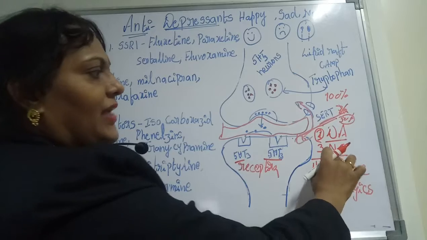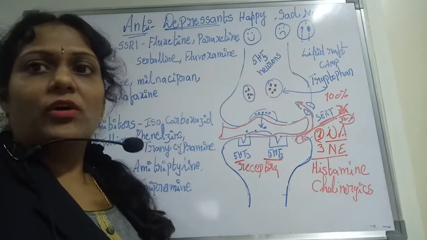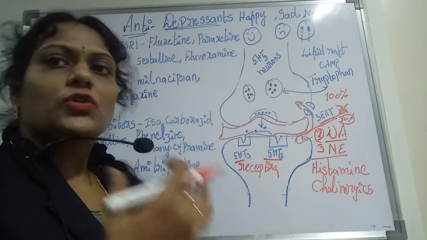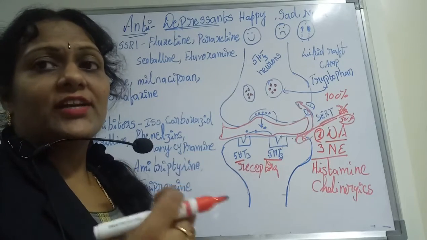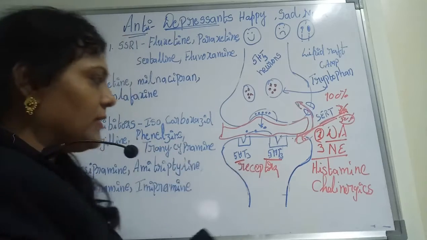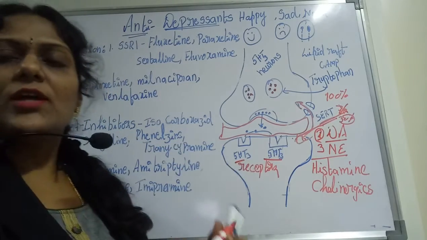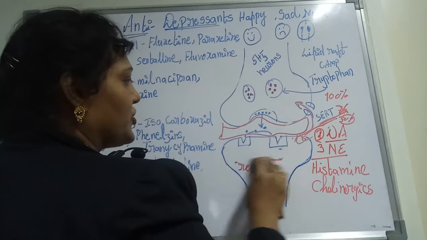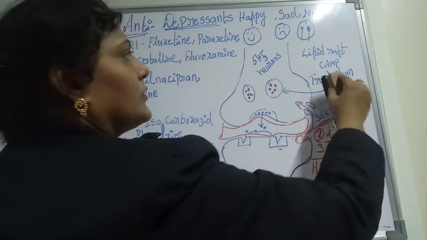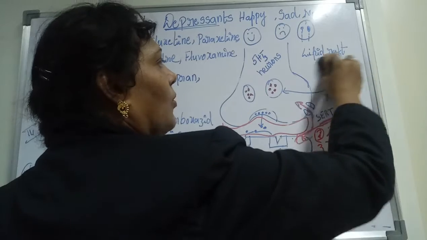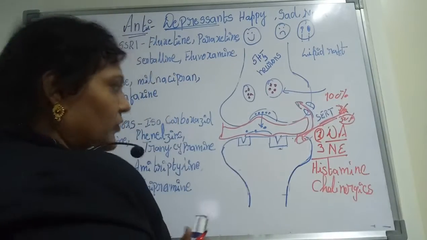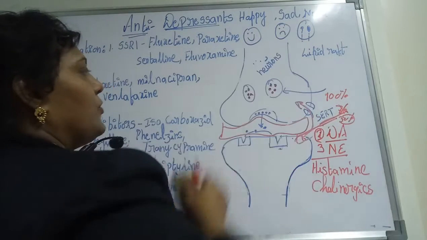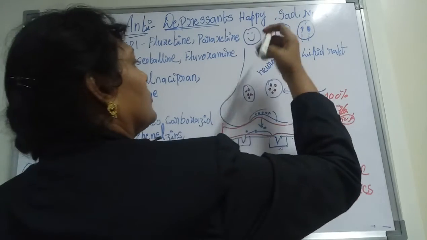Now we'll go for NE. NE is nothing but norepinephrine, also called noradrenaline. So the receptors or neurons which act are called adrenergic receptors. The synthesis and the process are the same, but the receptors and the names change. So let me show you what is happening over here. Now the word is changed to NE neurons, nothing but adrenergic neurons.